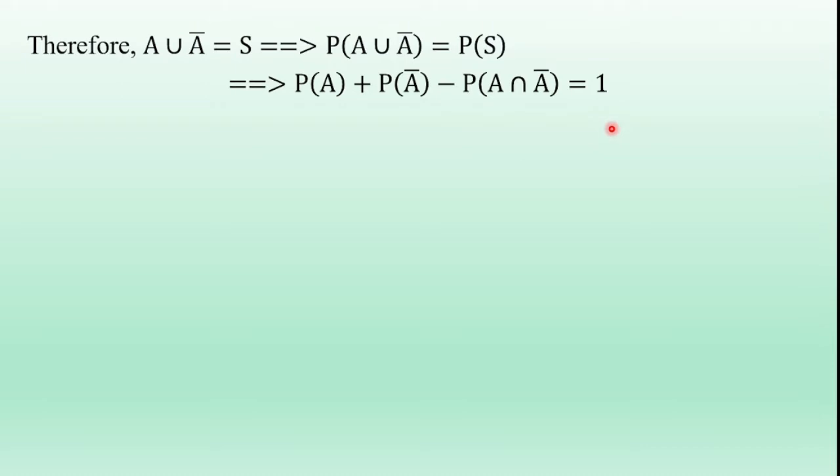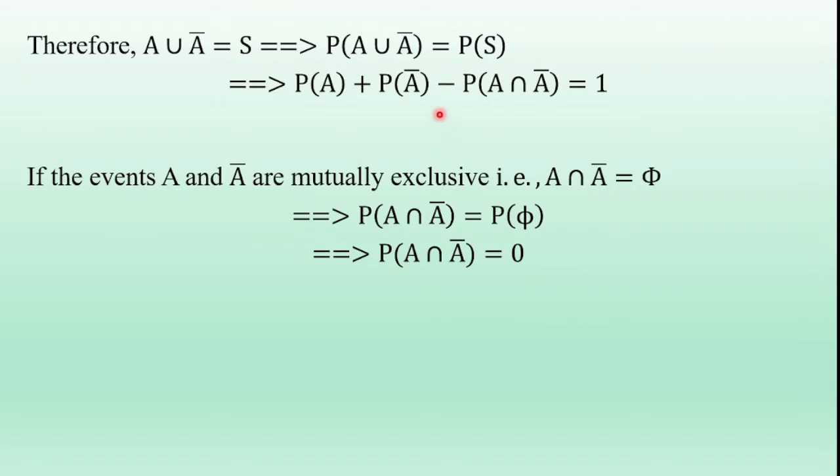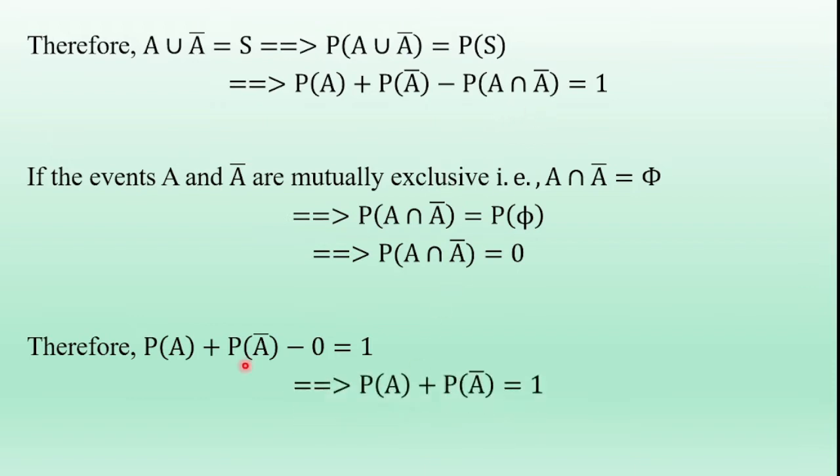Now here the events A and A bar are mutually exclusive events, so probability of A intersection A bar is 0. Therefore, from this equation, probability of A plus probability of A bar minus 0 is equal to 1. So probability of A goes to the RHS, and we have probability of A bar is equal to 1 minus probability of A. This is the first bit solution.